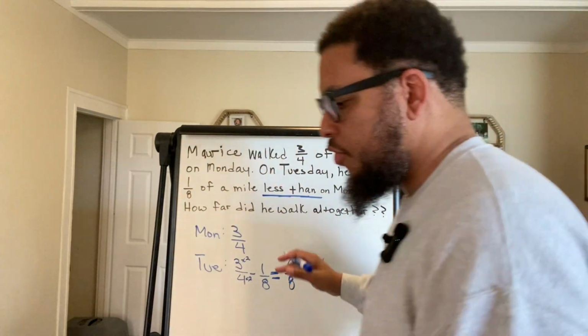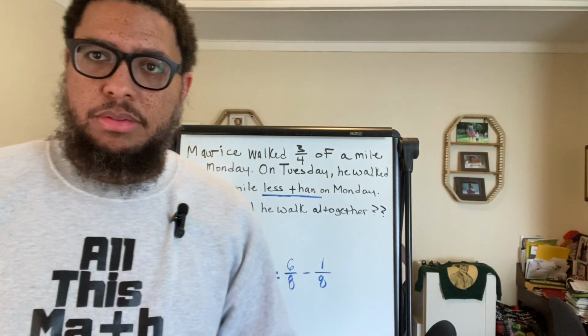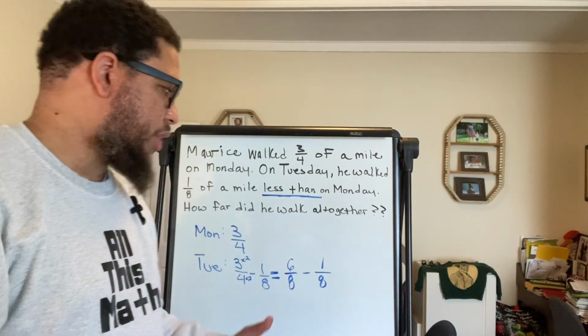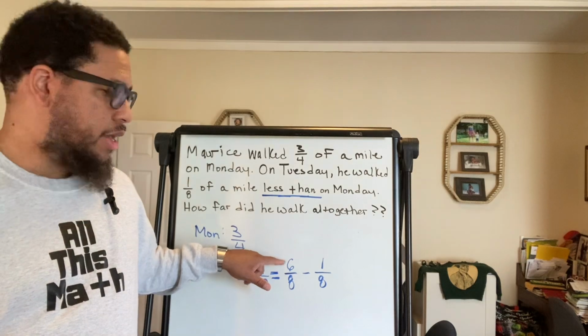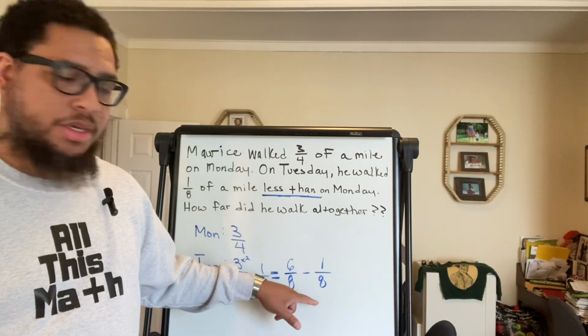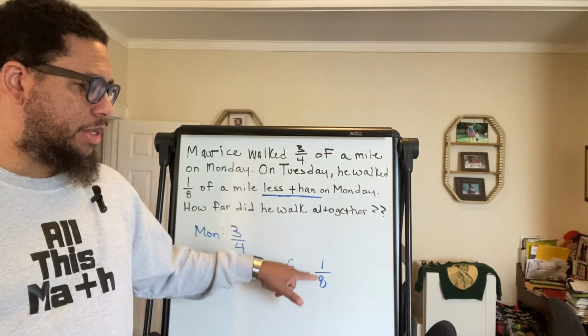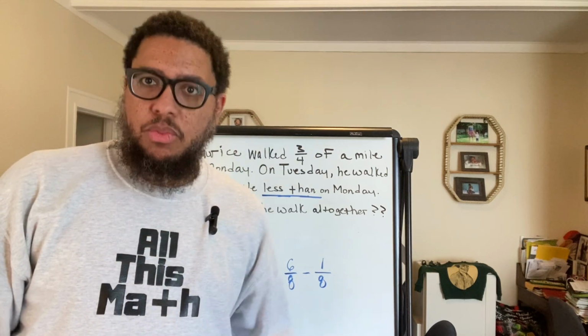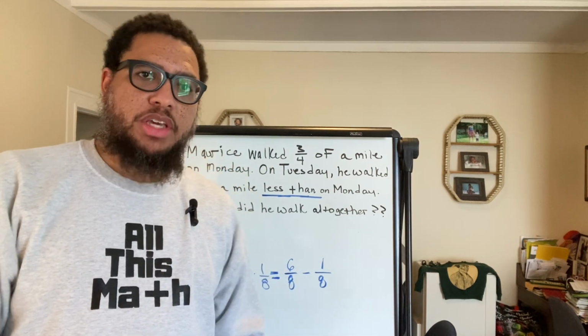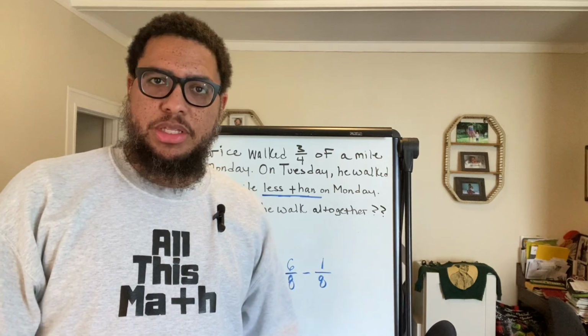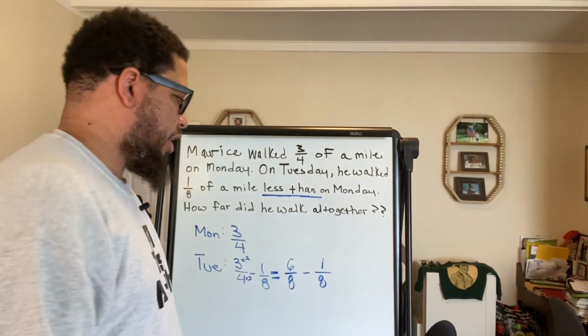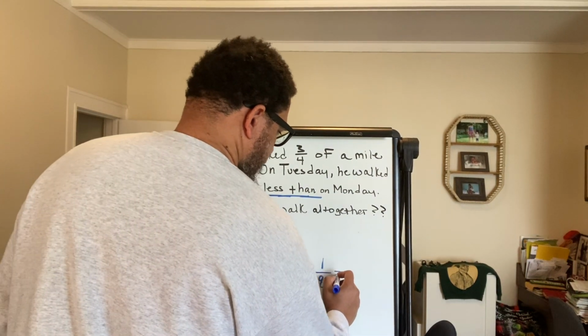Now, we've got 2 fractions that we can subtract, because our denominators are the same. I've got this many eighths, and I'm subtracting this many eighths. What am I left with? What's my difference? I'm left with 5 eighths, because I've got 6 of something and I take away 1 of something. I'm left with 5 of them. So 6 eighths minus 1 eighth is 5 eighths.